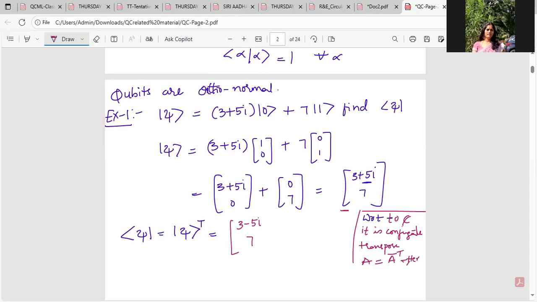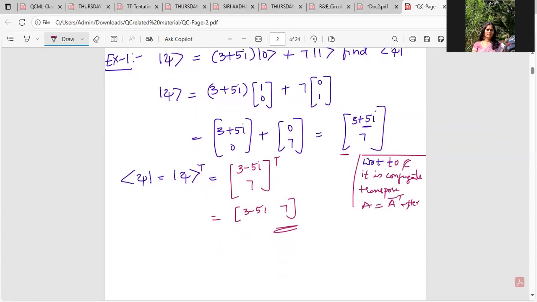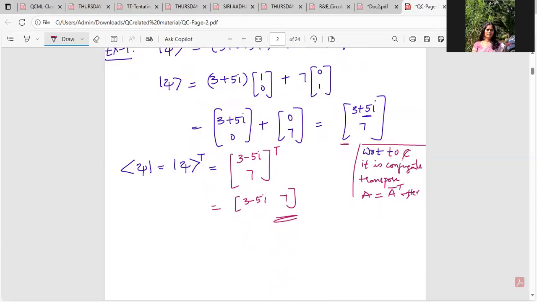Real number conjugate is itself, and I transpose it. So what does it give me is 3 minus 5i and 7. This is the resultant vector bra-psi. When I'm talking about the dual of ket psi, it is nothing but the bra-psi, and it is nothing but the conjugate transpose. Okay, yeah.